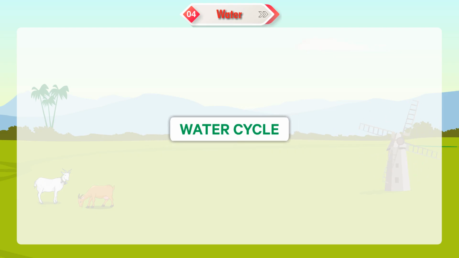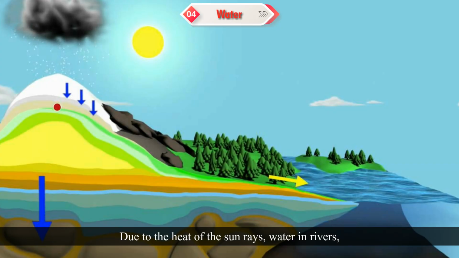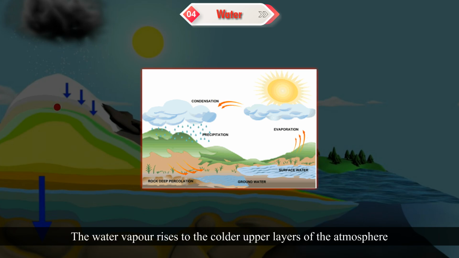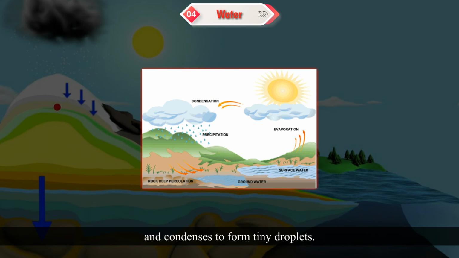Water cycle. Due to the heat of the sun rays, water in rivers, lakes, and other water bodies evaporates in the form of water vapor. The water vapor rises to the colder upper layers of the atmosphere and condenses to form tiny droplets. These droplets of water join together to form clouds.